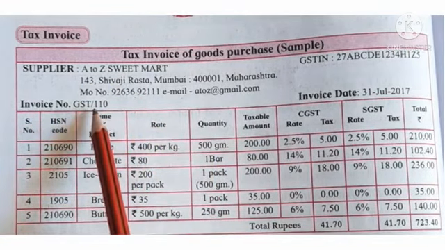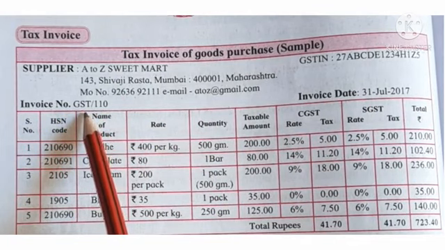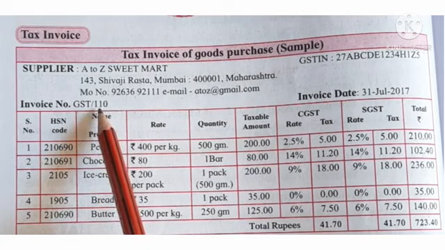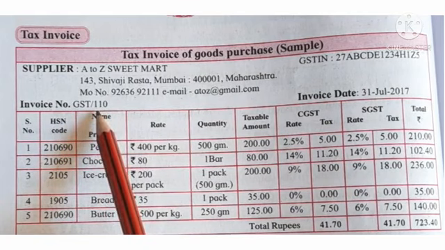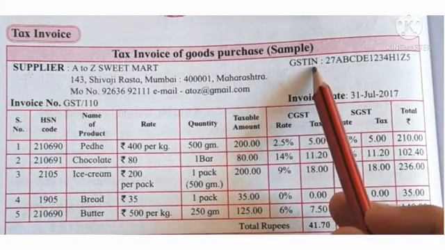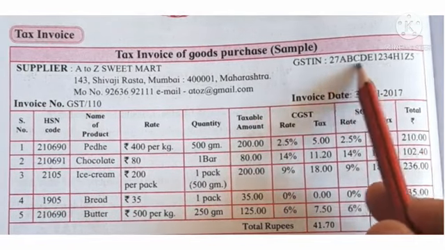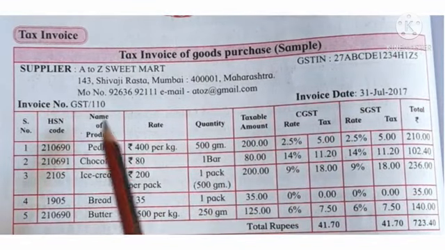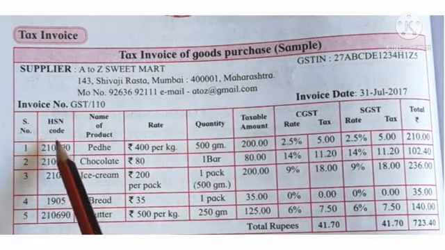Invoice number, here the invoice number is given. What is the invoice number? GST/110. This number is given to that mart. Okay, and here the GSTIN number is given. What is this GSTIN number? We will see next. Now see which products are given here.